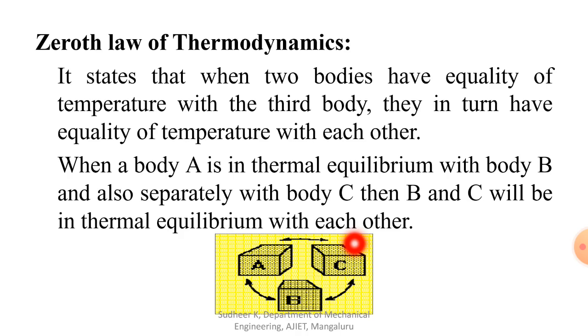That is the statement of the zeroth law. If A is in thermal equilibrium with B, and A is in thermal equilibrium with C, then B and C are also in thermal equilibrium with each other. Or we can say all systems A, B, C are in thermal equilibrium. So that is the definition of the zeroth law of thermodynamics.